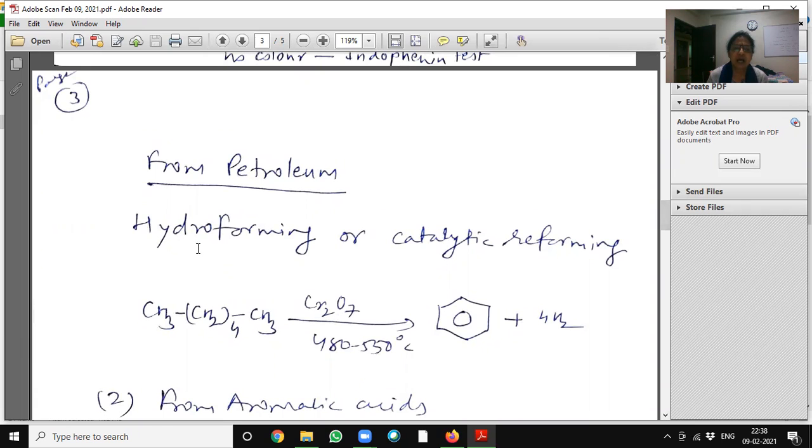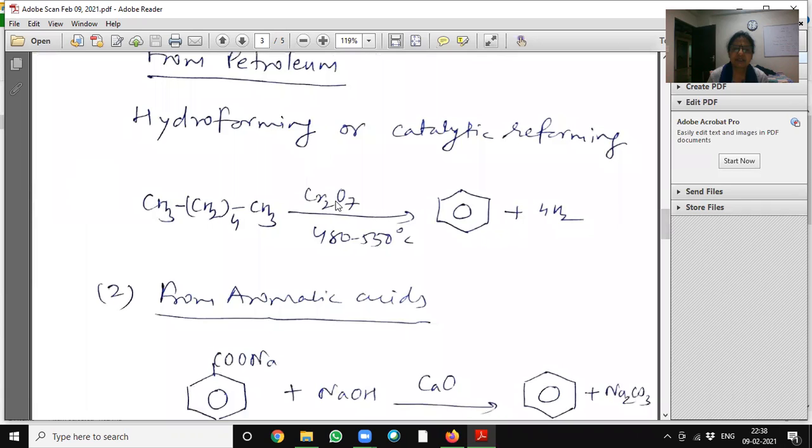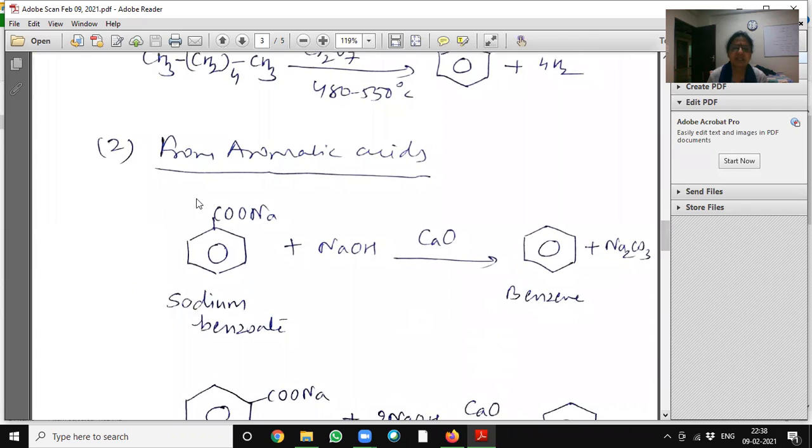From the petroleum industry, by hydroforming or catalytic reforming, from normal hexane, when it is treated with chromium oxide at 480 to 550 degrees centigrade temperature, it will form benzene.